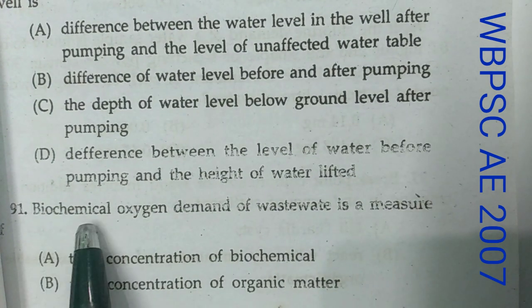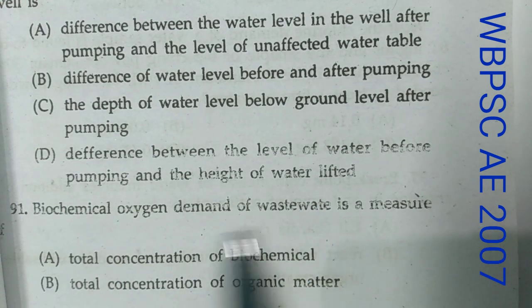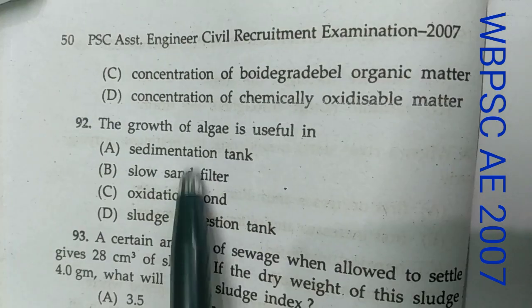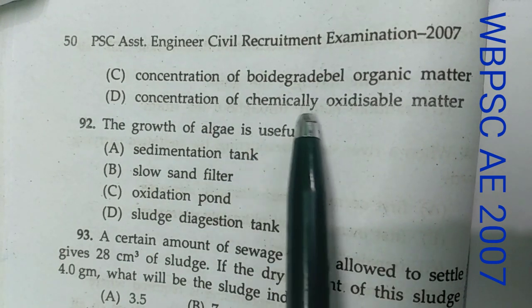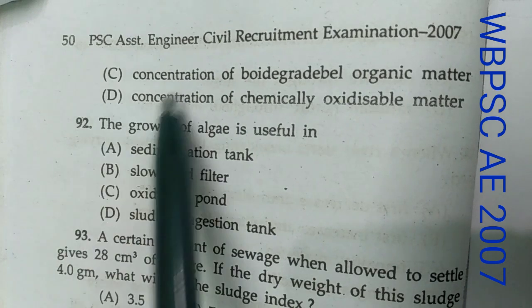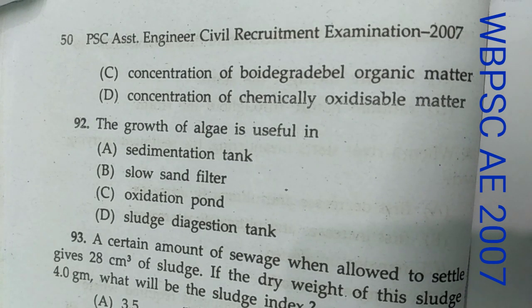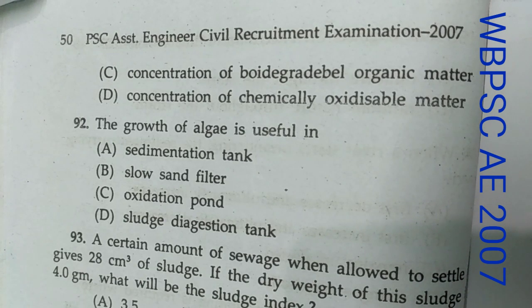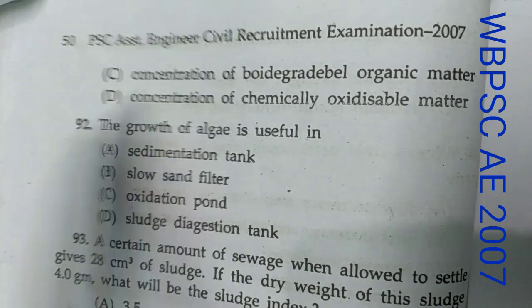Now question number 91. Biochemical oxygen demand of wastewater is a measure of, and these are the options. Option C, concentration of biodegradable organic matter, and option D, concentration of chemically oxidized matter. Okay, here option C is correct, because chemical oxygen demand, that means COD, measures the total organic matter content of an effluent, both biodegradable as well as non-degradable. Whereas BOD, that means biochemical oxygen demand, only measures the biodegradable organic matter. Okay, so option C is correct.